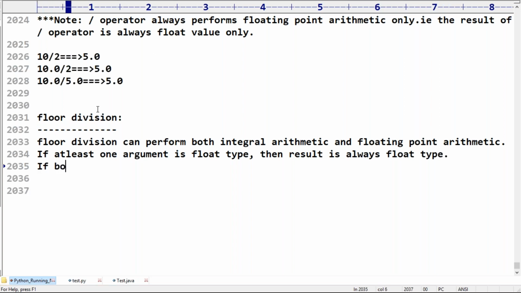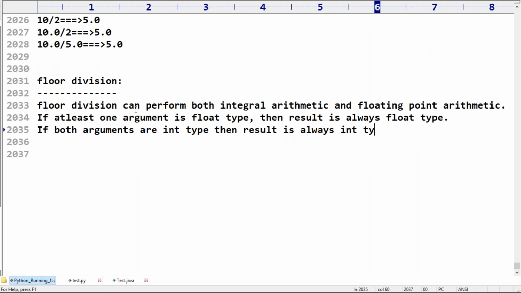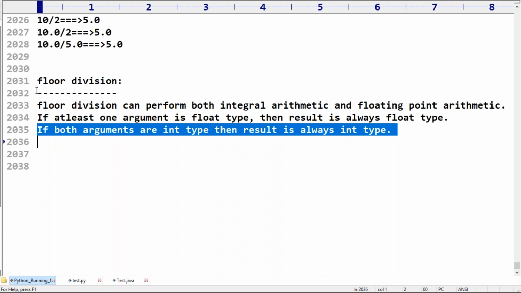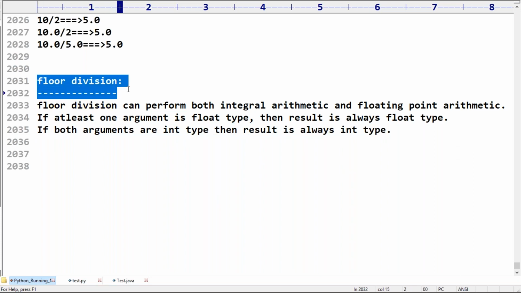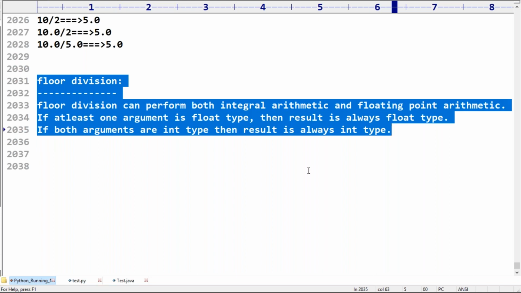If both arguments are int type, then the result is always int type. Remember carefully. It can provide either a float value or an int value, based on your provided arguments.